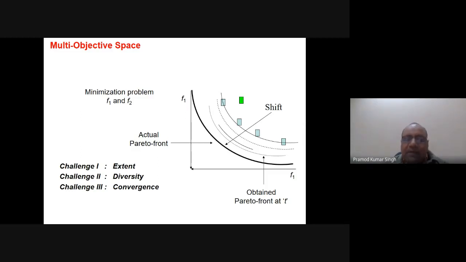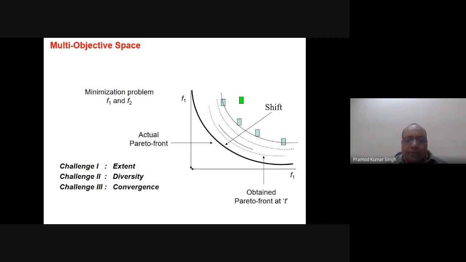So the aim is that we have to get the solutions in the entire Pareto front, as well as they must be equidistant also. So this is our aim. Whenever we design any ideal multi-objective optimizer or an ideal multi-objective optimization algorithm, our aim is to achieve these three. So that is why it is written here, challenge 1, 2, 3.